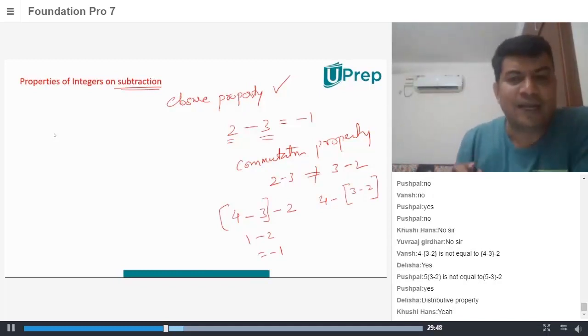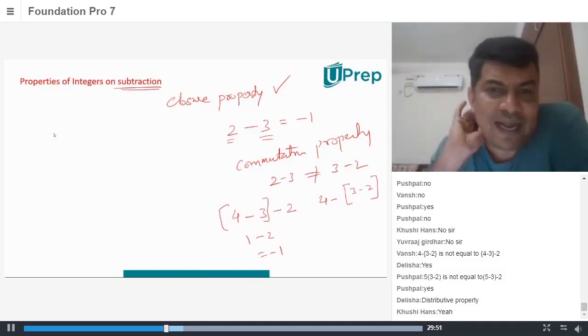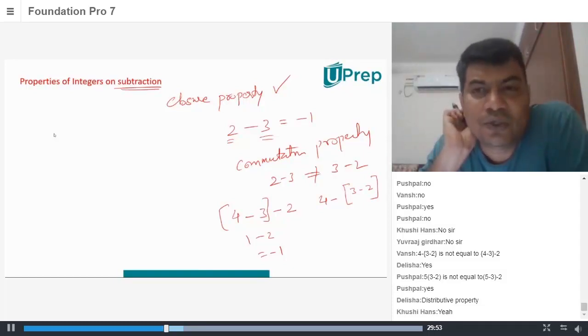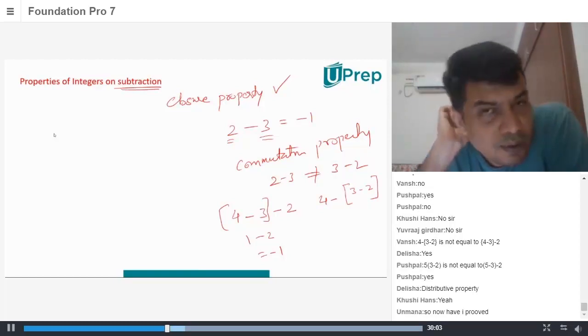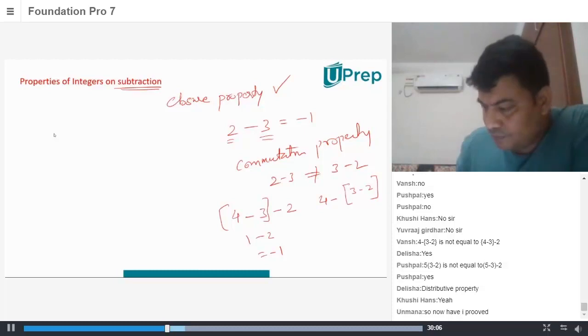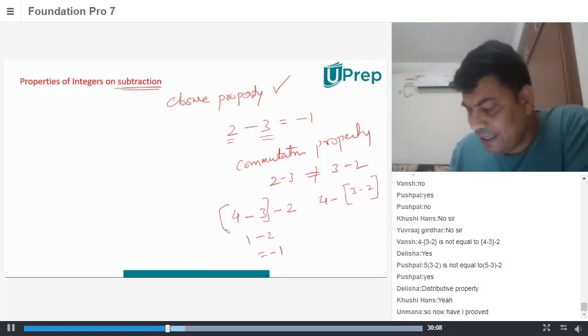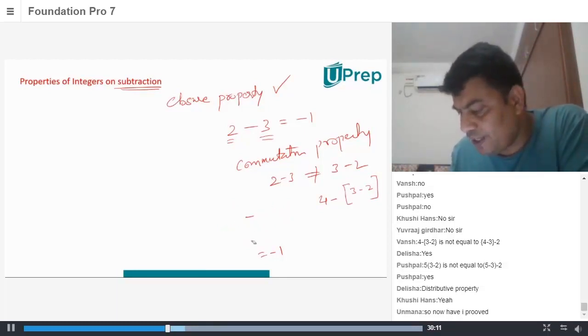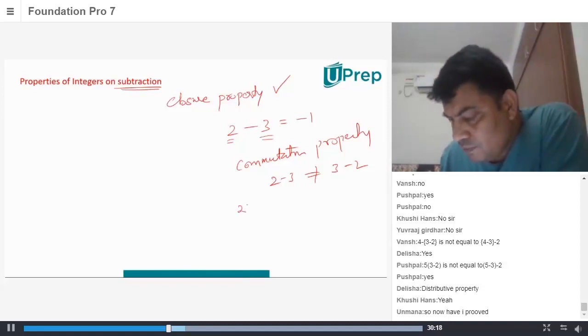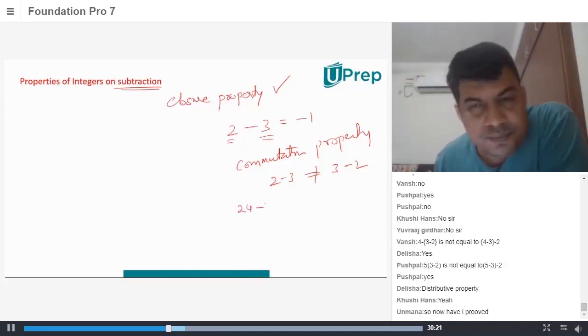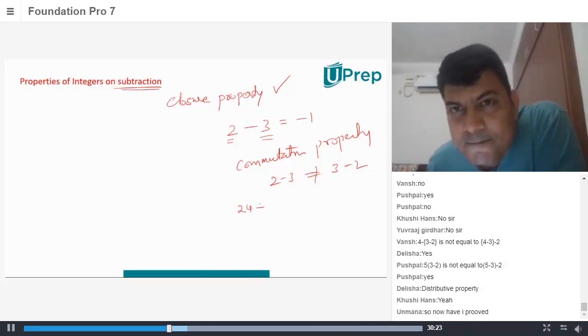Can anyone prove that subtraction of integers doesn't hold associative property? Yes, explain Veda. Go ahead. Let me take an example: 24 minus 6 minus 12.